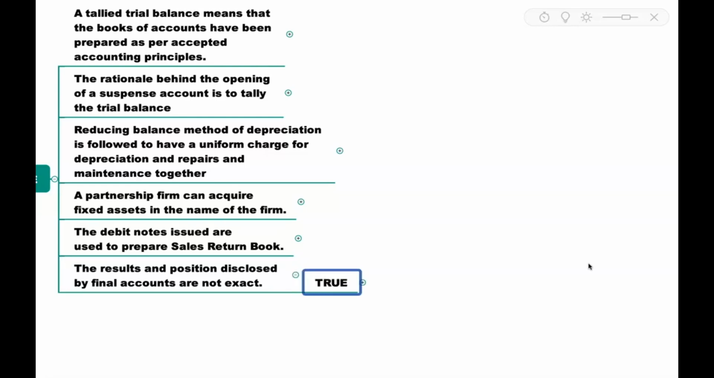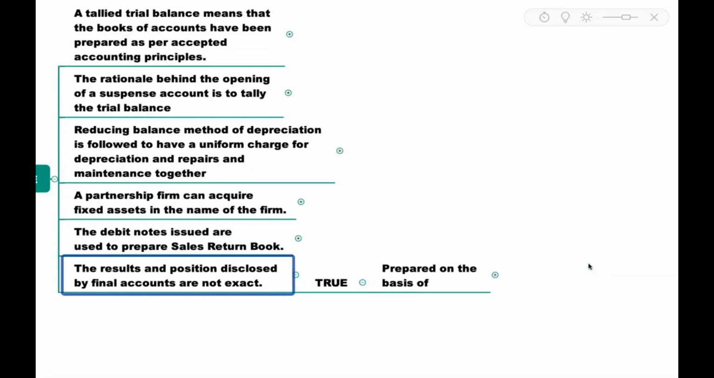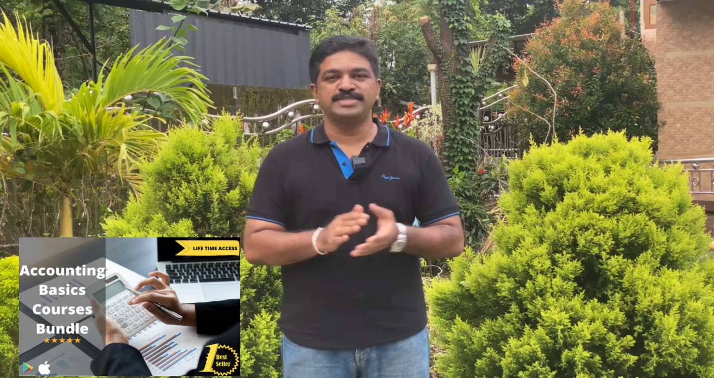Answer is true. It's because final accounts are prepared on the basis of assumptions, conventions, concepts, and personal judgments of the person who is preparing that. Okay, so because of these reasons, we say the results and position that are disclosed by the final accounts are not exact.